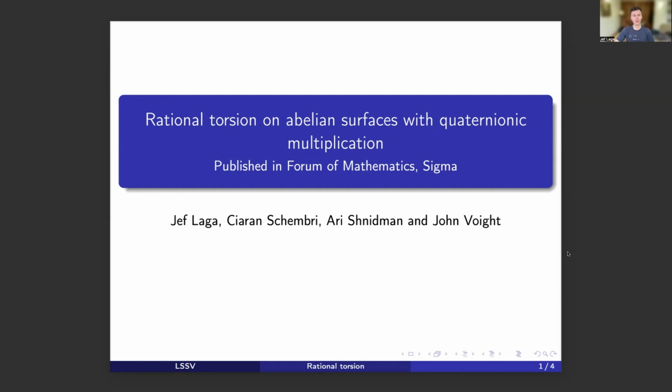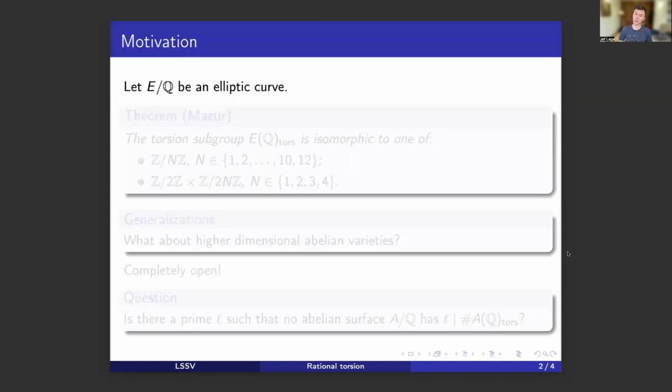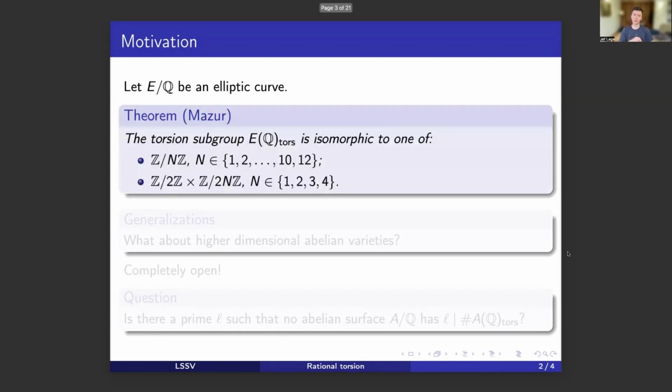Okay, so to motivate this, let E over Q be an elliptic curve. These are very well-studied objects in number theory and algebraic geometry. These are exactly genus 1 curves over Q with a distinguished rational point. Then their group of rational points is a finitely generated abelian group, and their torsion subgroup is a finite abelian group. And Mazur, in the 70s, in his Eisenstein ideal paper, classified exactly all the possibilities that this torsion subgroup can take. So Mazur showed that the torsion subgroup is one of the following 15 groups.